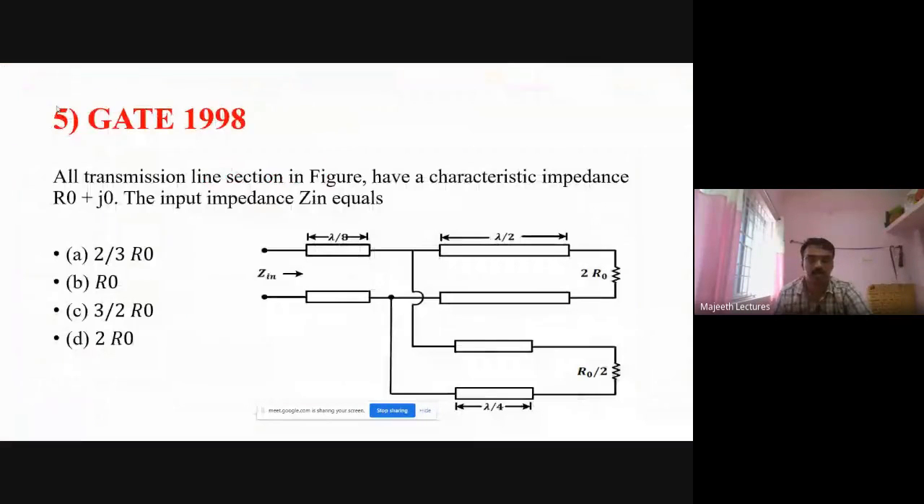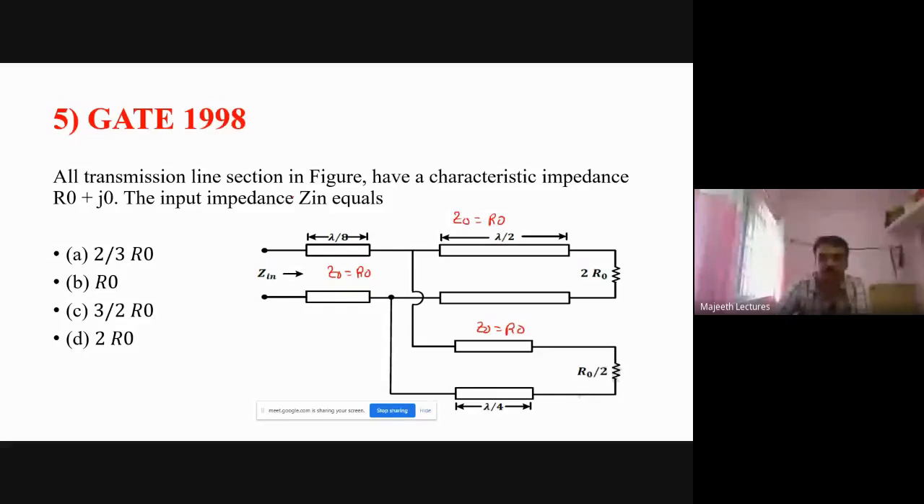Let us see this question. This is a very, very important and beautiful question. This type of question only you can expect in GATE exam. Here you see all transmission line sections in the figure have a characteristic impedance of R naught. Right? This is given. So all the lines are having Z naught characteristic impedance equal to R naught. And here also Z naught is equal to R naught. Here also Z naught is equal to R naught.